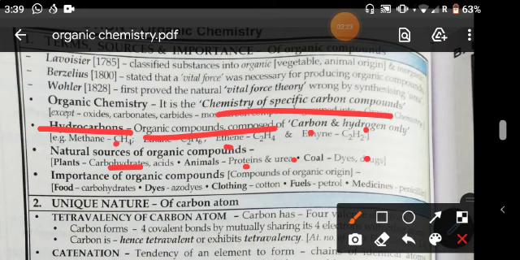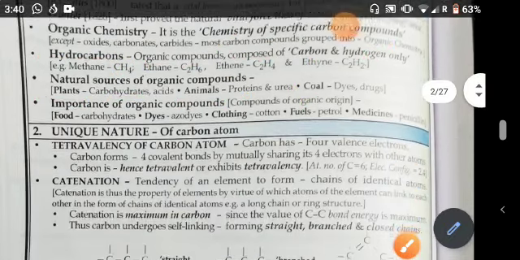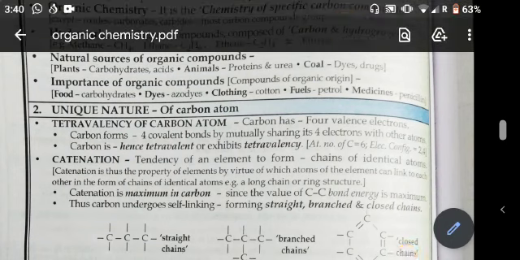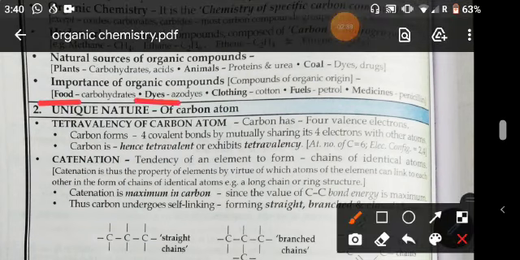These are formed by plants, animals and various products of plants. Now, importance of organic compounds. Organic compounds are very important for food, for making dyes, for clothing, as fuels and as medicines. Now, the unique nature of carbon, which you will study first.